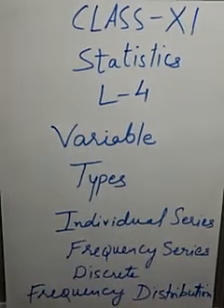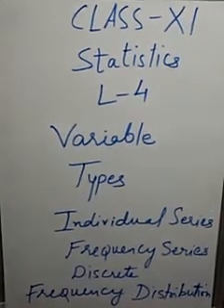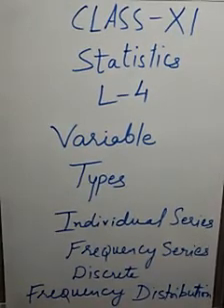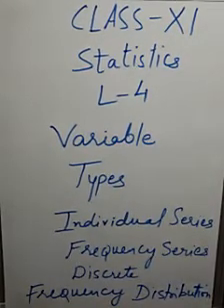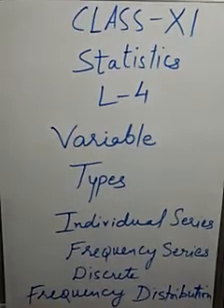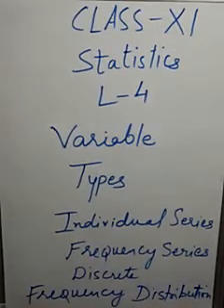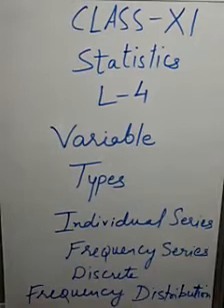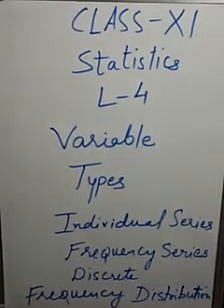Now, what is an individual series? Individual series are those series in which the items are listed singly, whereas frequency series may be of two types, discrete series or frequency array, or continuous series or frequency distribution.